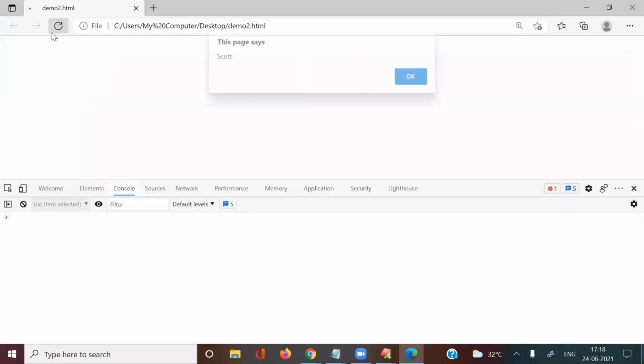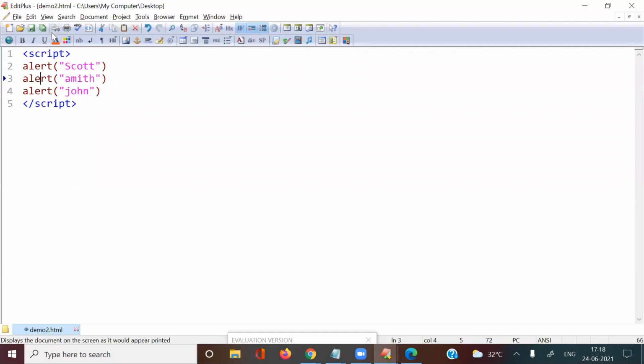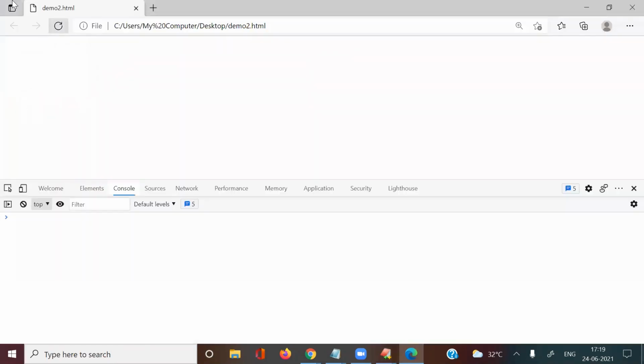Means what is the problem here? At a time it is displaying only one error. Once you rectify that one, then it goes for the next error and displays the next error message. That is the concept. Initially it displays only a single error. This is not good for a programmer, because every time we need to run the application, and only then will we get the error messages.